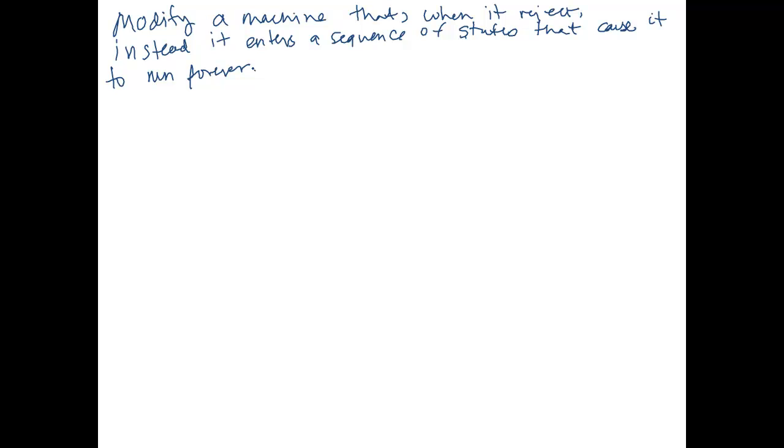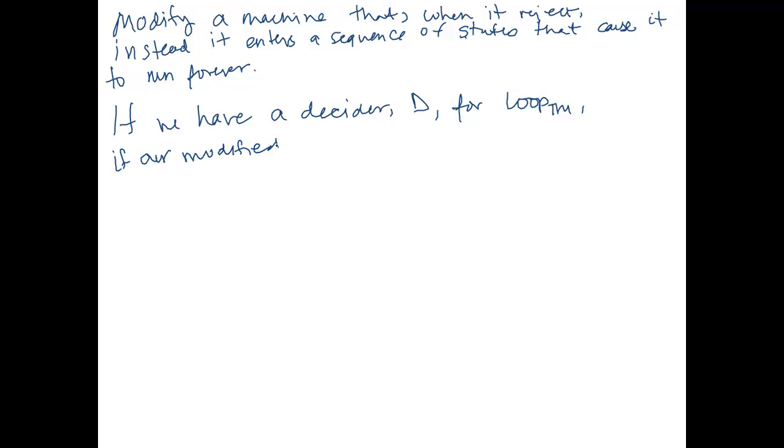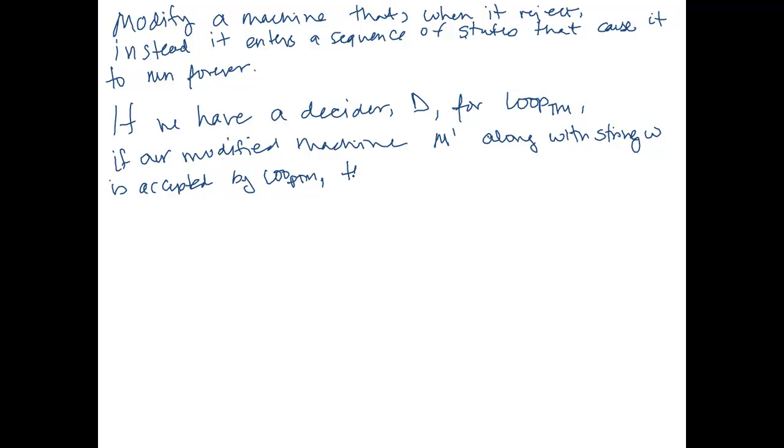Given this idea, if we have a decider, let's call it D, for LOOPTM, and our modified machine, M prime, along with string W is accepted by LOOPTM, then M prime does not accept W. So we take the machine, and if it rejects, we make it loop forever. And if it loops forever, it's already going to loop forever.